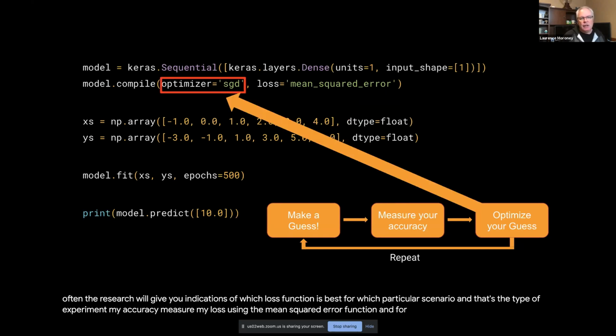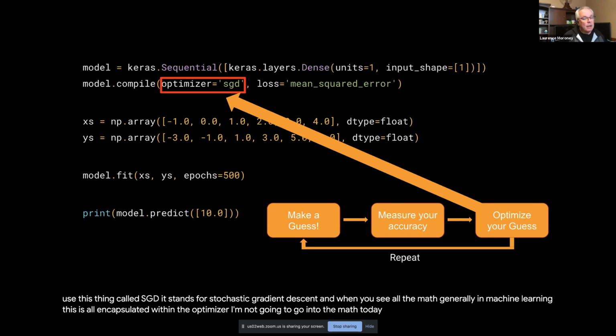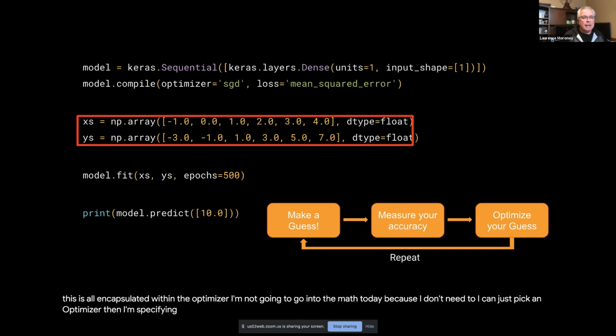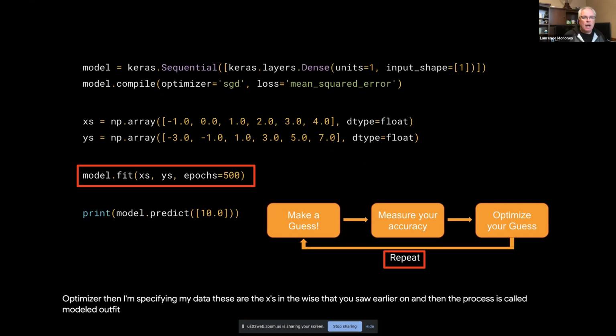And for optimizing your guess, I'm going to use this thing called SGD. It stands for stochastic gradient descent. When you see all the math generally in machine learning, this is all encapsulated within the optimizer. I'm not going to go into the math today because I don't need to. I can just pick an optimizer. Then I'm specifying my data. These are the X's and the Y's that you saw earlier on. And then the process is called model.fit, where I'm basically fitting the X's to the Y's.